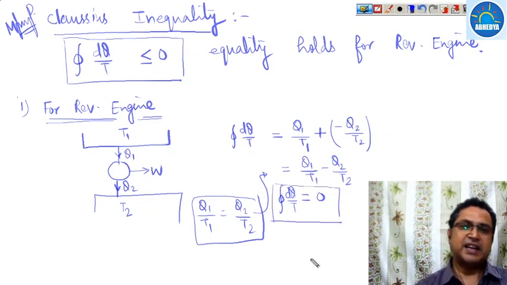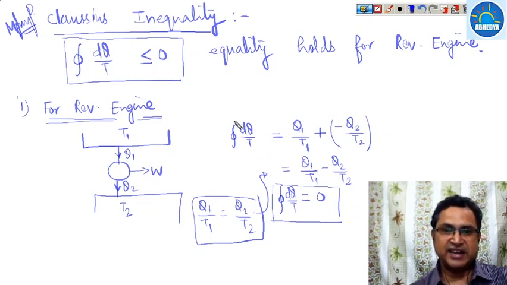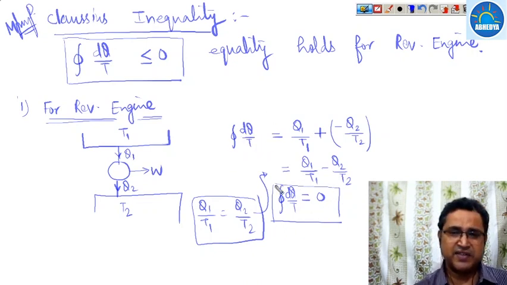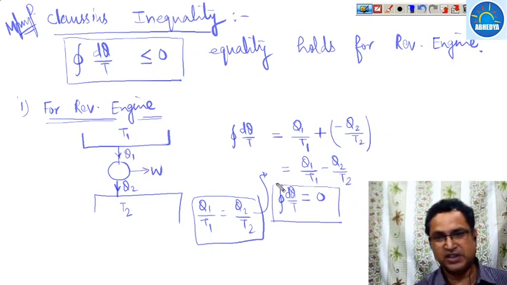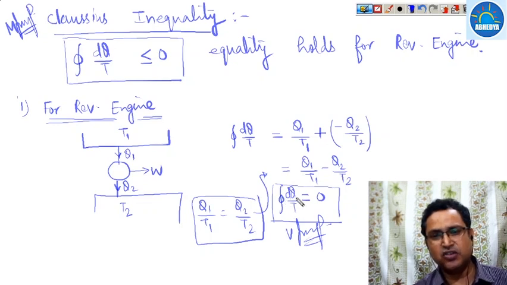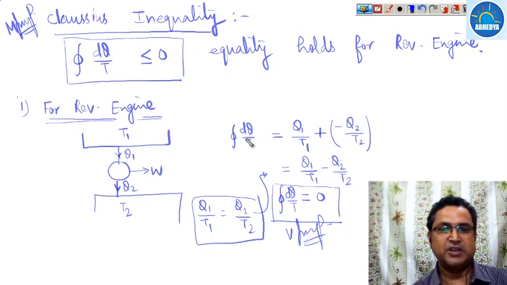So for any reversible cyclic process, the cyclic integration of dQ upon T will always be equal to 0, and this is a very important result, and many problems will be done on the basis of this equation. It means the summation of all the Q at a constant temperature T, and always remember this is a thermal energy reservoir temperature T.